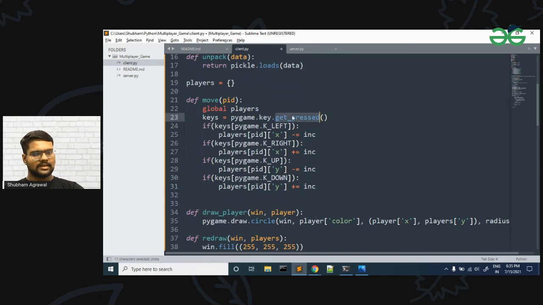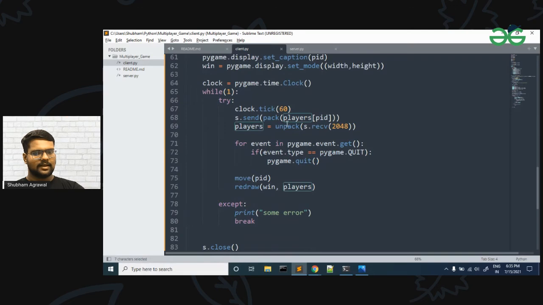So we are taking the event in which the key is pressed, and we are checking which key is pressed by this: pygame left key, right key, up or down. Then we are updating our players. In this while loop we are sending our player ID, then receiving all players' data, and if a player makes a move, we update our players list and again send that list to our server. In this way our game will get updated.